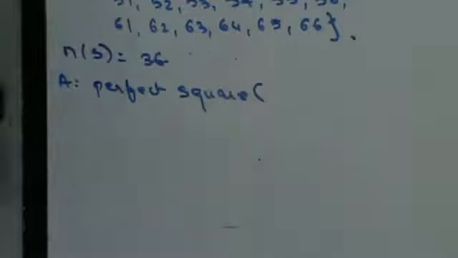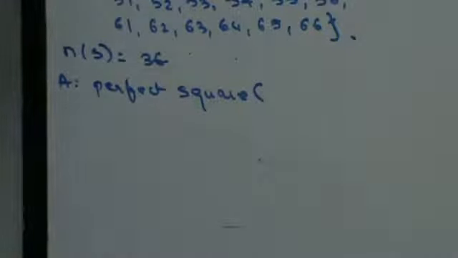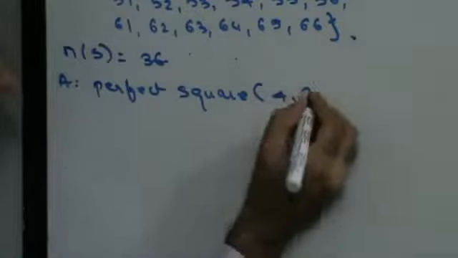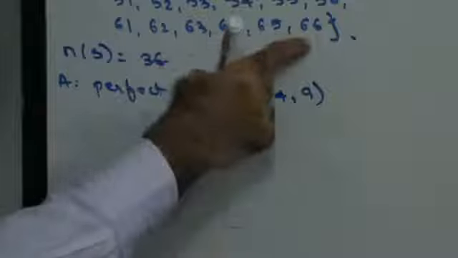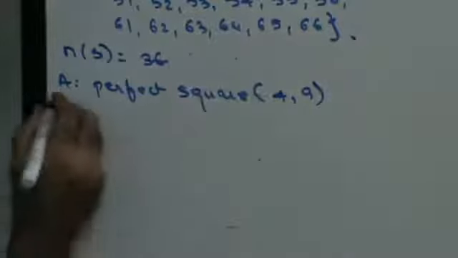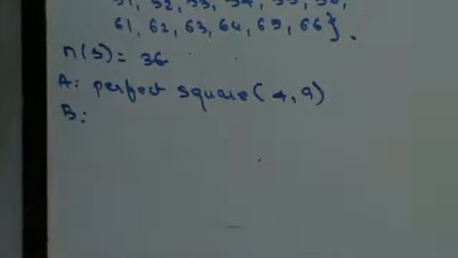Now, which are the perfect squares? 1 I cannot get, because I want the sum of the scores. So the only numbers that will be perfect squares are 4 and 9, because the next one is 25. The maximum addition that I can get is 12 here. And the other part of the question is perfect square or a prime number.